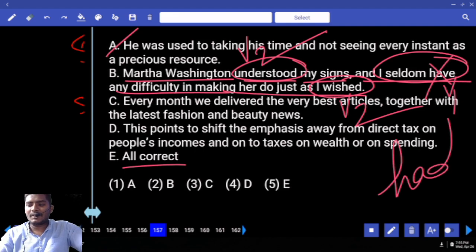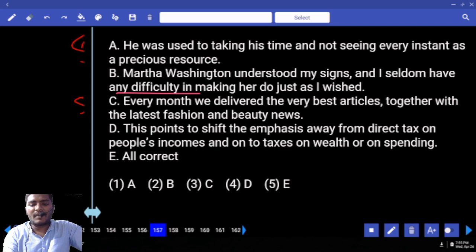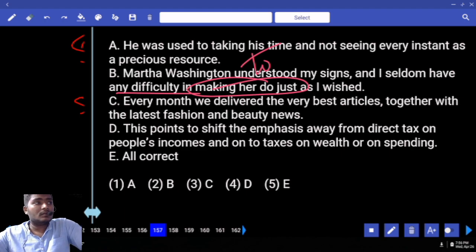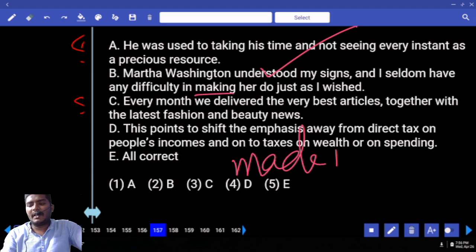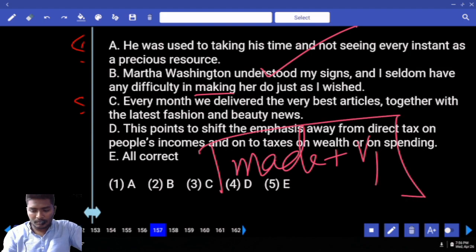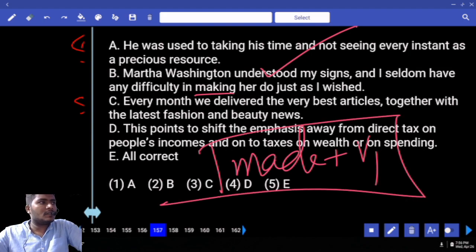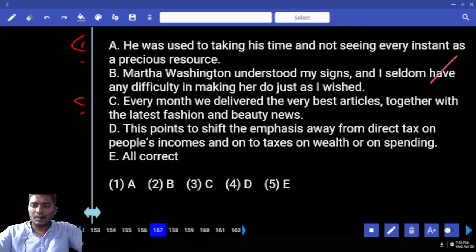What is a V2 combination of? Had. I had any difficulty in making her do. Making her to do or make her do? Making her do only. Made is followed by bare infinitive V1. What does it mean by bare infinitive? Without adding a to, if we use V1. So error comes only with this part.